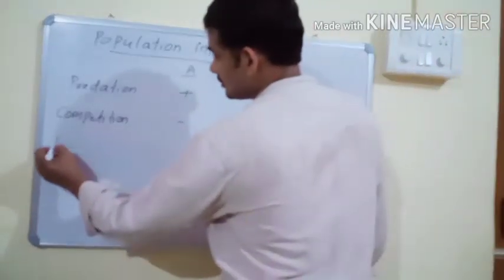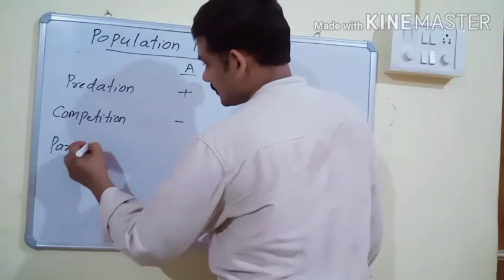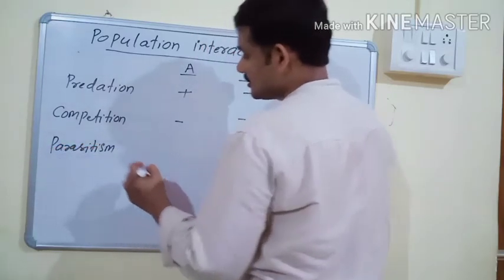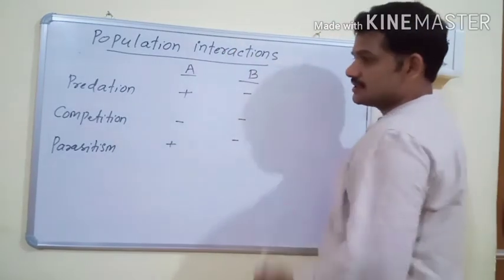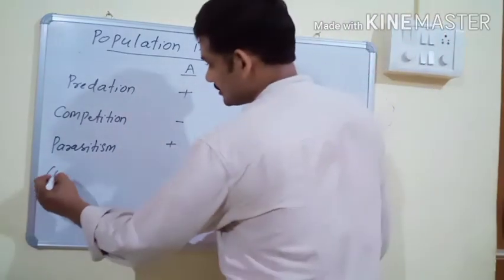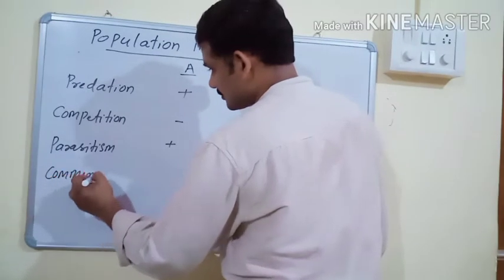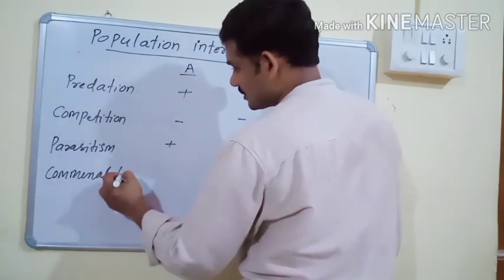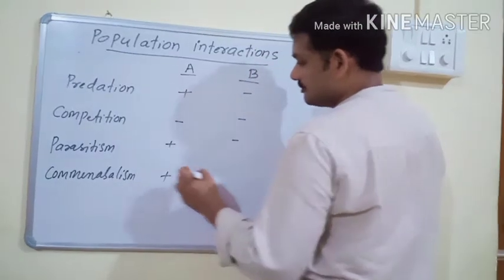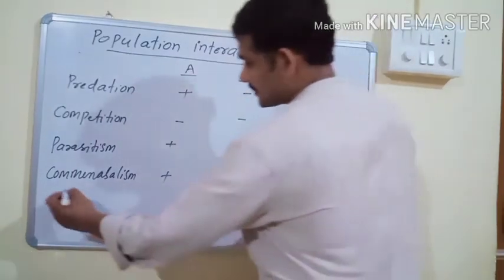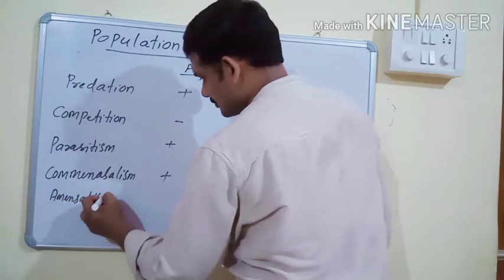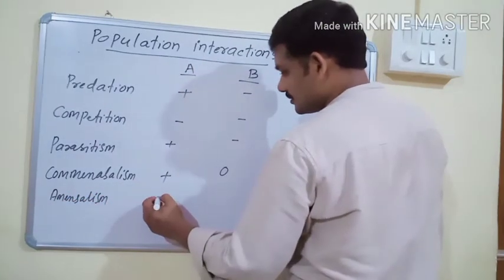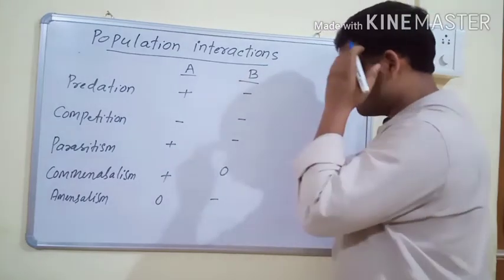Next, parasitism. In this relationship, one is benefited, the other is harmed. Next, commensalism: one is benefited, the other one is neutral. Next is amensalism: one is neutral, the other one is harmed.